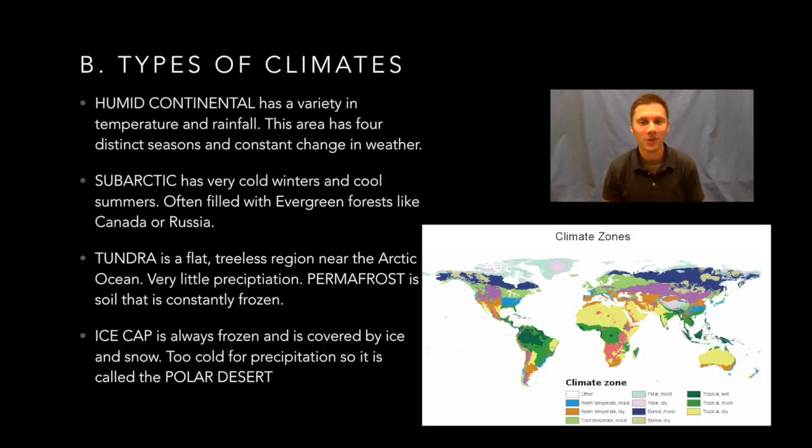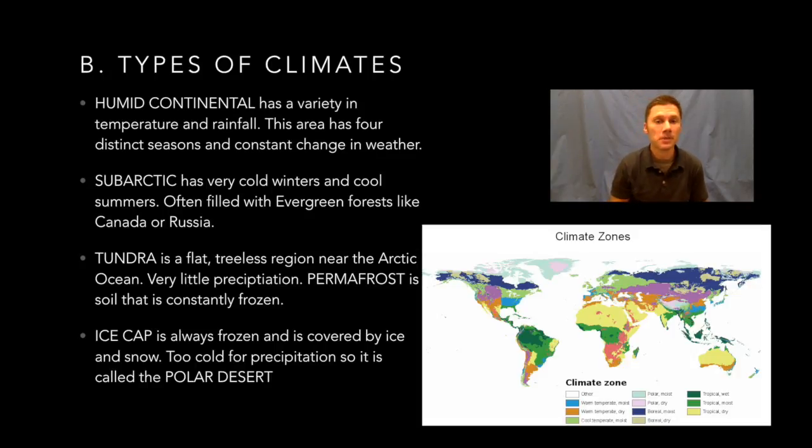Not where I would generally want to be. But we move further north and we would have the tundra. This is number 10. And this is going to be so cold that you're not going to see a lot of trees grow in the tundra. So it's going to be pretty flat, almost treeless, near the Arctic Ocean.